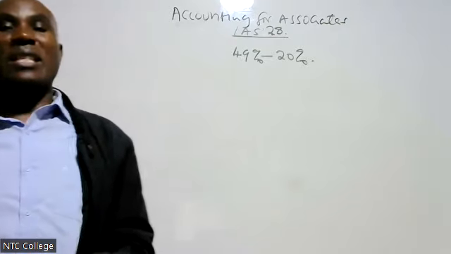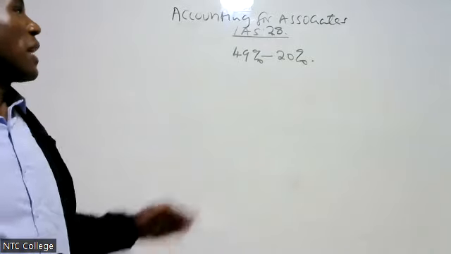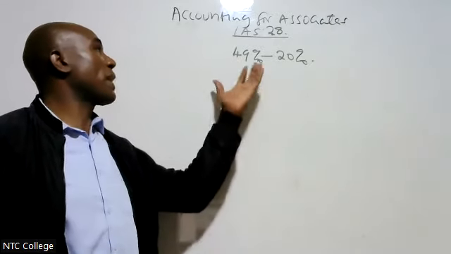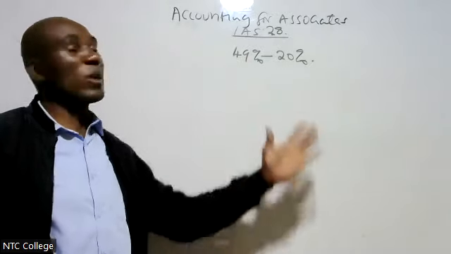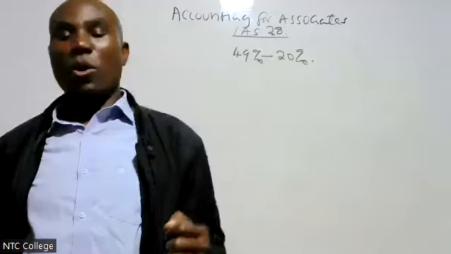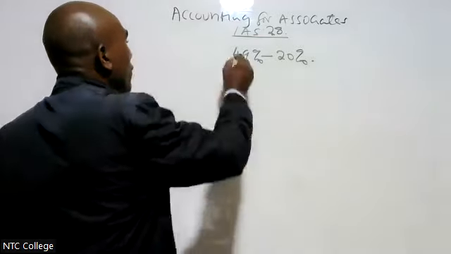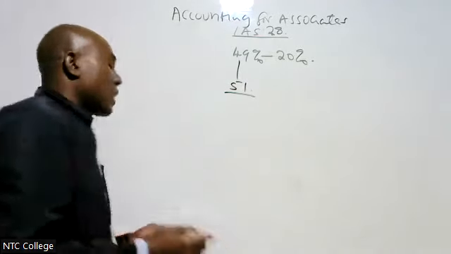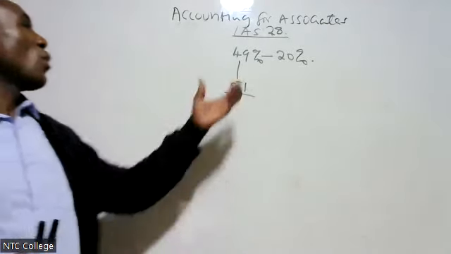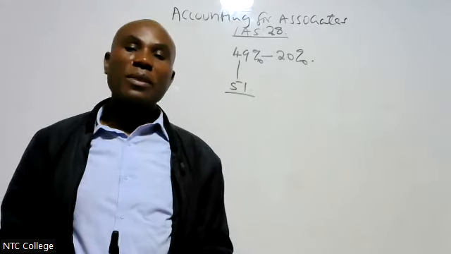And we said that to consolidate is just to add assets and liabilities. Now, for us to develop this concept, I'm talking about associates today. We said that an associate is where the parent company owns between 49% to 20%. Therefore, in an associate, the parent is the minority shareholder. Because if I own 49, there is somebody else who owns 51%. Therefore, in that regard, we are the minority shareholder.